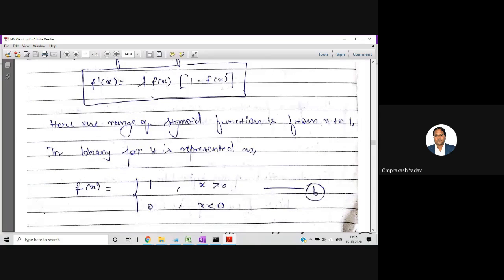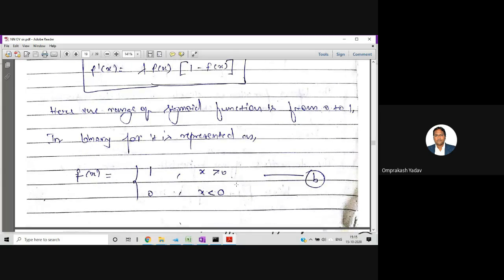Now the values here will be in the range from 0 to 1. In the binary, always remember, the values will be 0 to 1. If it's bipolar, the values will be what? Minus 1 to 1, because two poles must be there. So it is binary, so only 1 and 0. And you can write over here, x greater than or equal to 0 gives 1, x less than 0 gives 0.